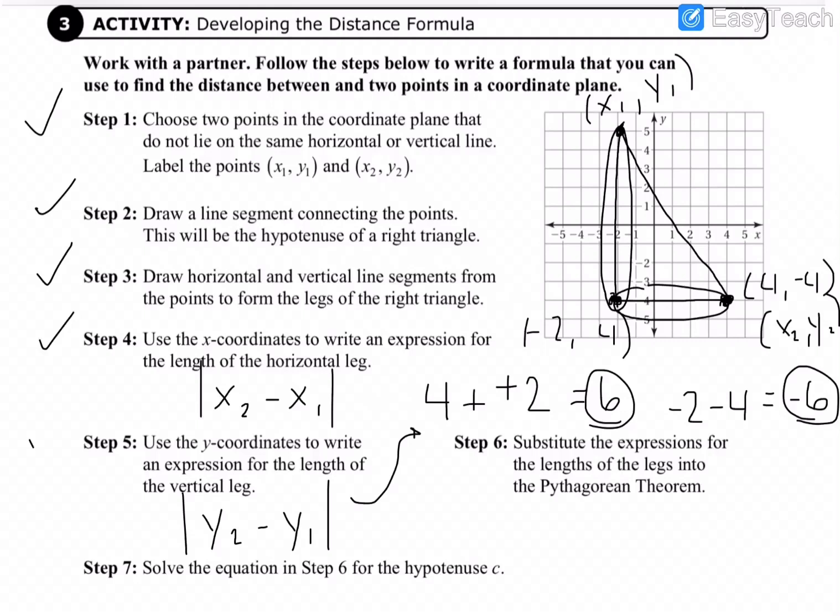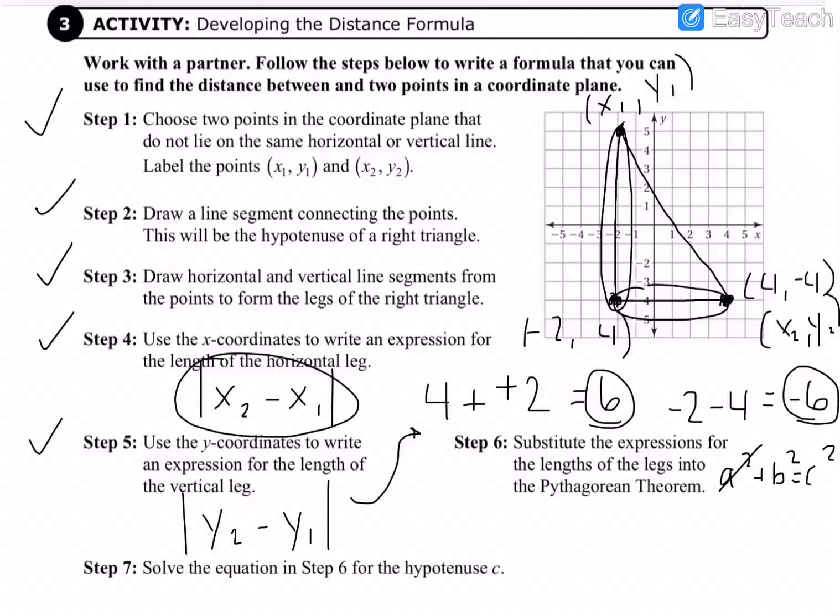Okay, step 6 over here: substitute the expressions for the lengths of the legs into the Pythagorean theorem. So instead of saying a squared plus b squared equals c squared, we're going to replace the a squared with one of these 2 expressions.